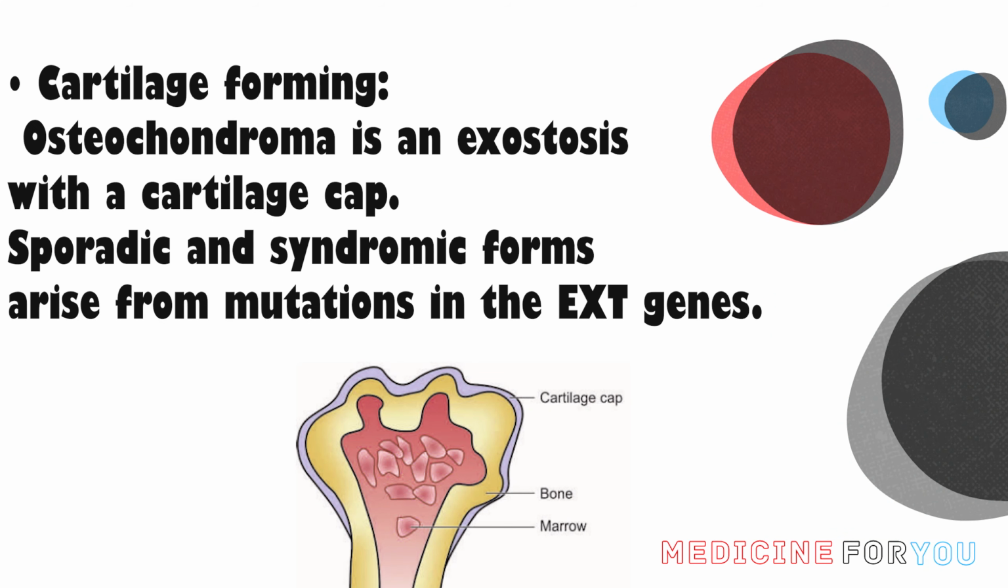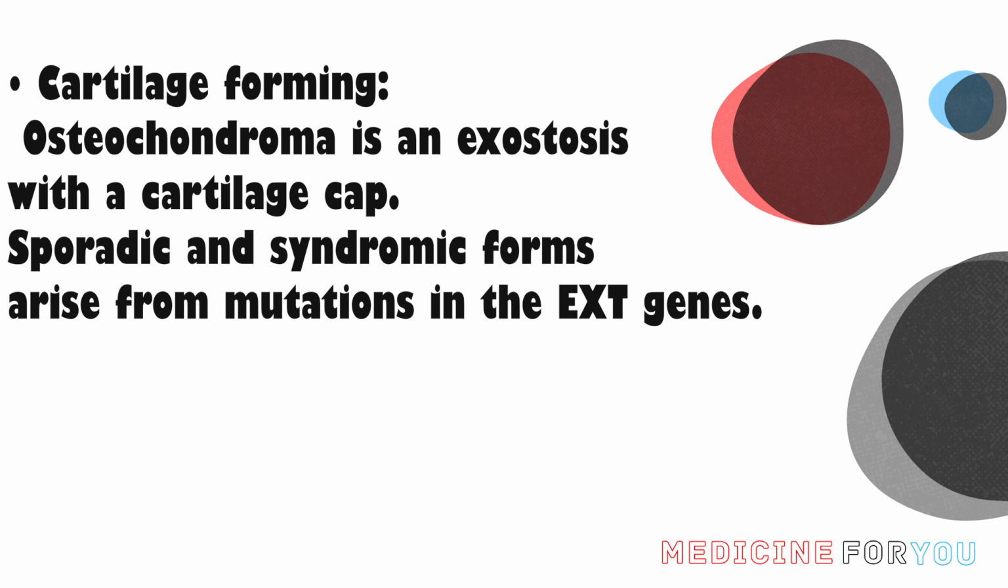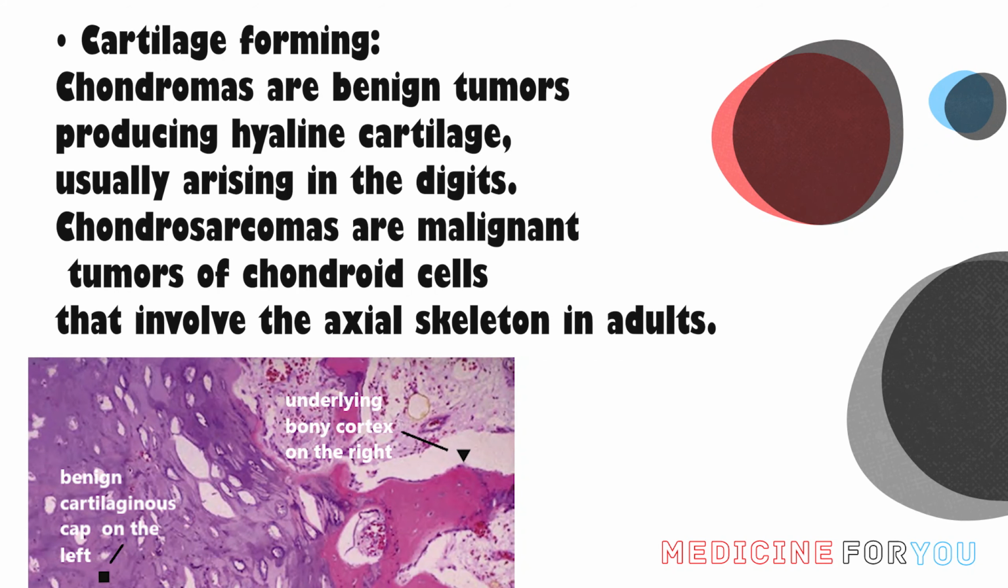Cartilage-forming tumors: osteochondroma is an exostosis with a cartilage cap. Sporadic and syndromic forms arise from mutations in the EXT genes. Chondromas are benign tumors producing hyaline cartilage, usually arising in the digits. Chondrosarcomas are malignant tumors of chondroid cells that involve the axial skeleton in adults.